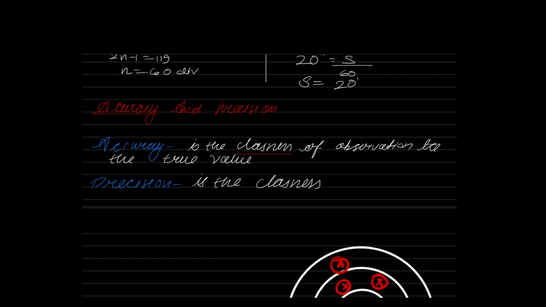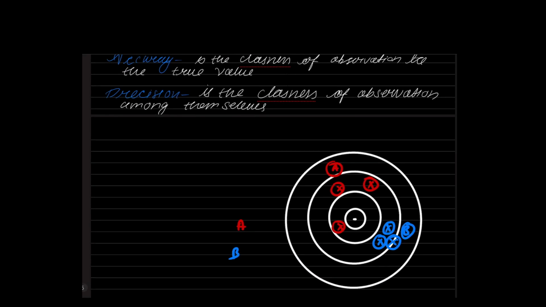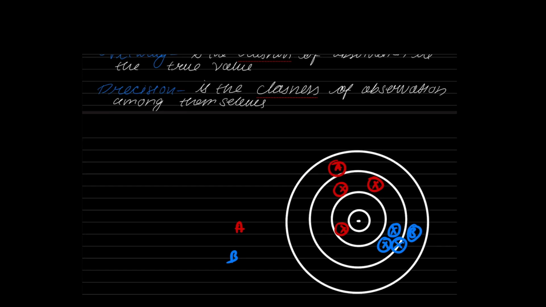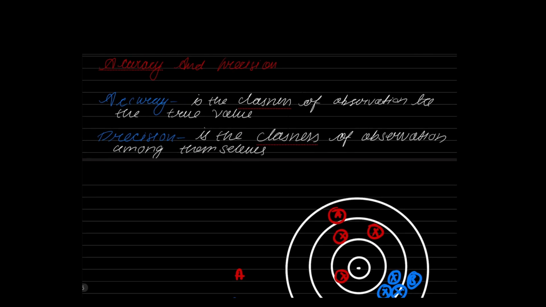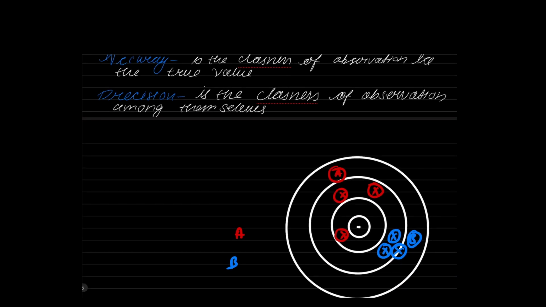So if I give you a chain, and the chain is measuring a line 3 times, and all 3 times I'm getting very, very close values, for example 20.1 meters, 20 meters, 20.05 meters, 20.1, 20.05, what are these measurements? These are what we call a precise set of measurements. Understand? That's it. Now, depending upon the condition of the chain, it may be accurate, it may not be accurate.